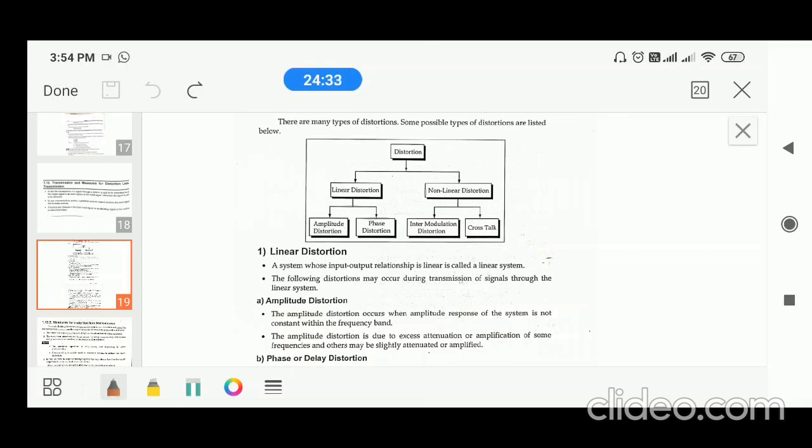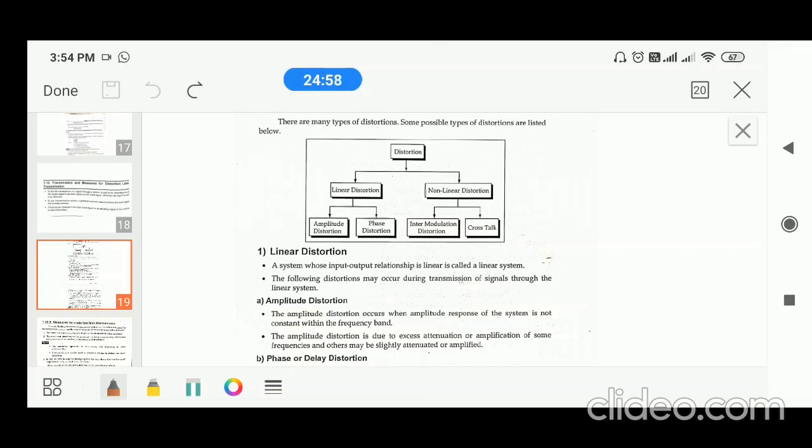For suppose there are three frequencies in a signal. If each is amplified with a constant value, then there is no amplitude distortion. Whereas if the first two frequencies are amplified by some gain, and the third is amplified by some other value, then there is amplitude distortion.